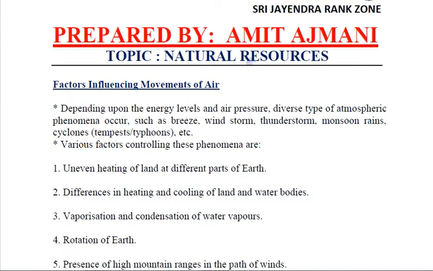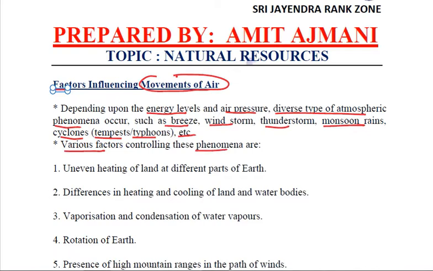Now there are various factors which affect the movements of air, depending upon the energy levels and air pressure, and upon the diverse types of atmospheric phenomena such as breeze, windstorm, thunderstorm, monsoon rain, cyclones, tempests, typhoons, etc. These are observed. Now, what are the various factors which control all these phenomena? There are quite many. First, as we have seen, the uneven heating of land at different parts of the earth. Second is the difference in heating and cooling of land and water bodies.